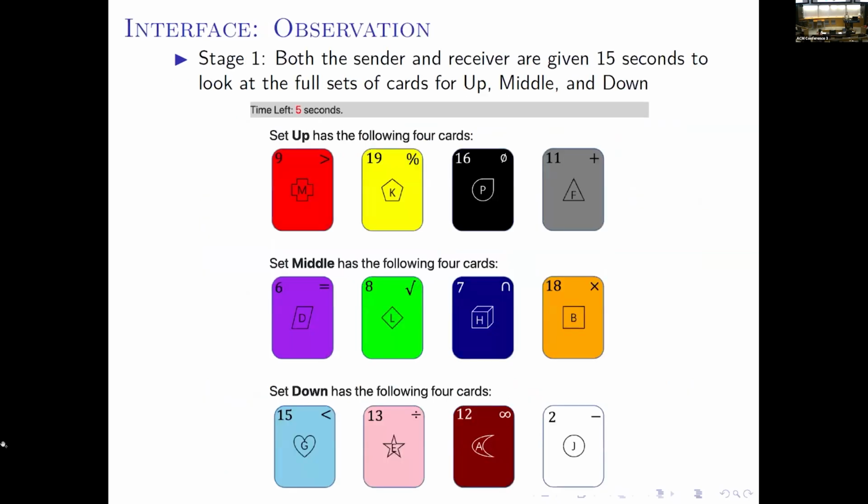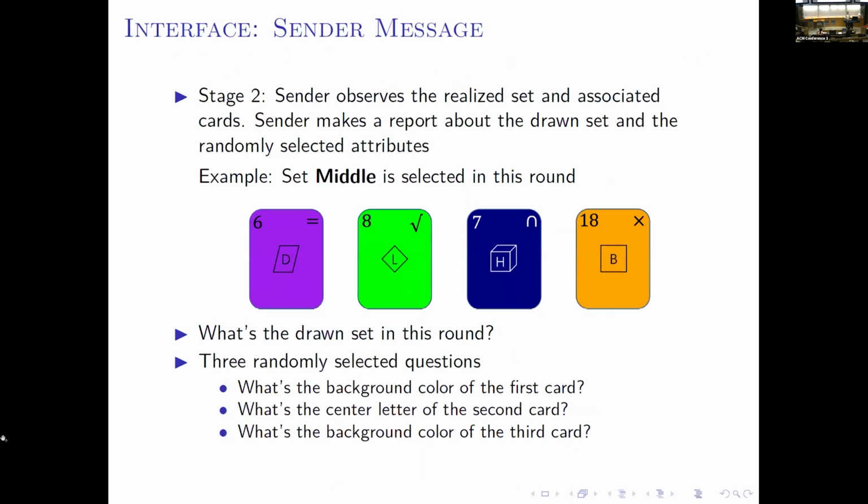So I would like to walk you through the interface to explain the sequence of events. In the first stage, both the sender and the receiver are given 15 seconds to look at the 3 states and the associated cards. This is the stage where subjects can exert costly effort to try to memorize the associated attributes. And then in the second stage, only the sender observes the realized state and associated cards.